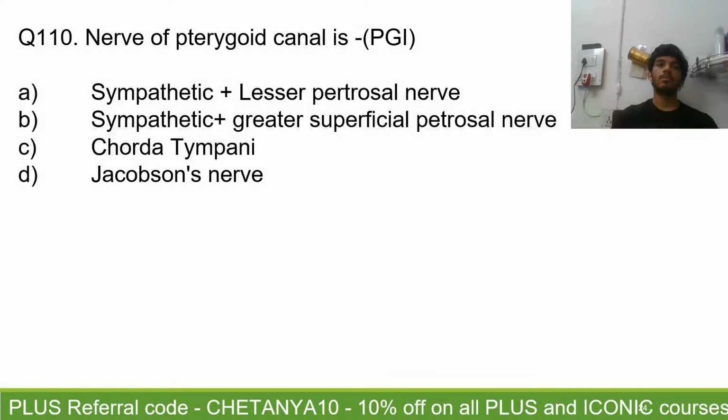Now, question number 110. The nerve of the pterygoid canal is. So which of these is representing the nerve of the pterygoid canal? It is also known as the Vidian nerve, the nerve of the pterygoid canal. So which of these will form the nerve of the pterygoid canal? You have these options: sympathetic plus LPN, sympathetic plus GPN, chorda tympani, and Jacobson. I hope you know what is chorda tympani, what is Jacobson's nerve, what is Arnold's nerve, what is Alderman's nerve. Okay, Arnold's and Alderman's are the same.